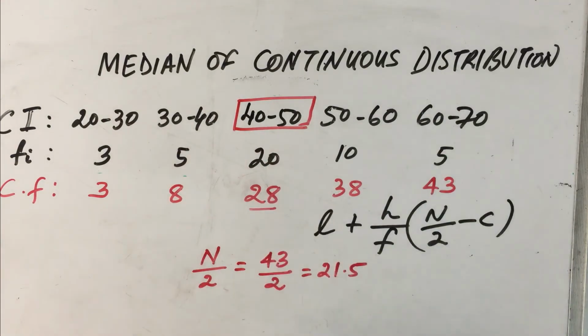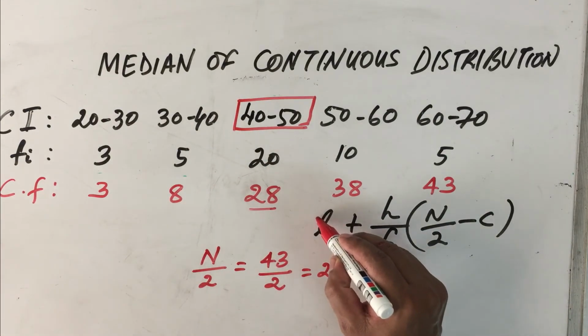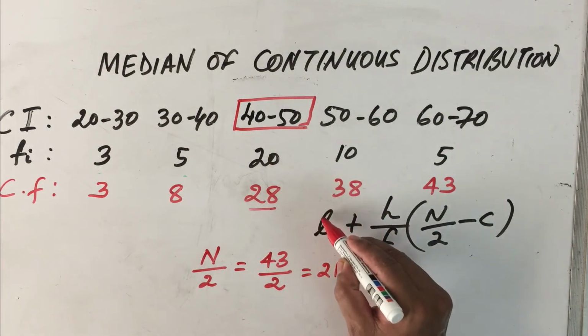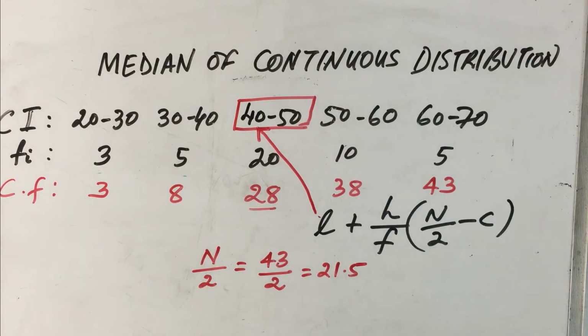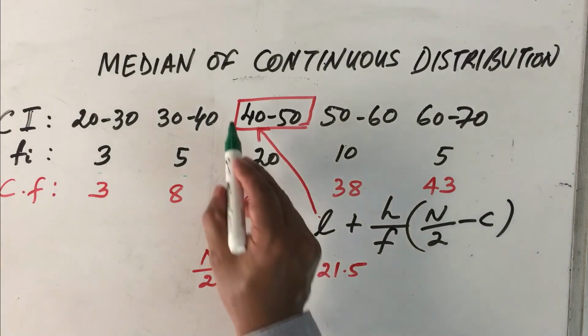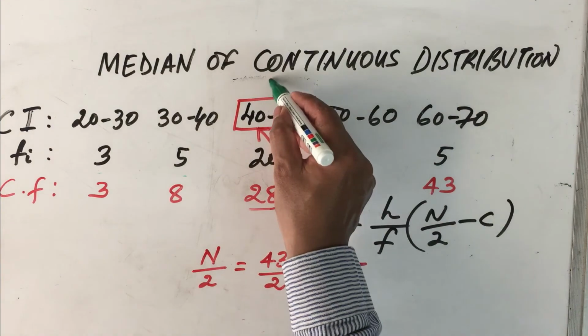If this is the median class, we can already assign some values. L is the lower limit of the median class, so 40 is the value of L. Now H stands for the height of the median class. The height of the median class is 50 minus 40, which is 10.